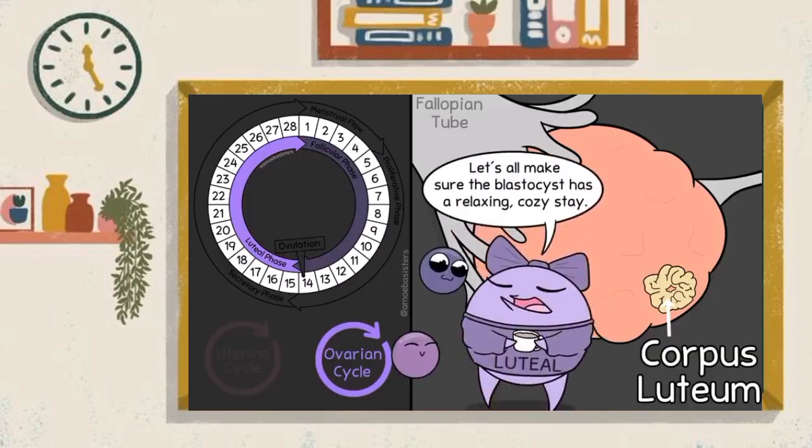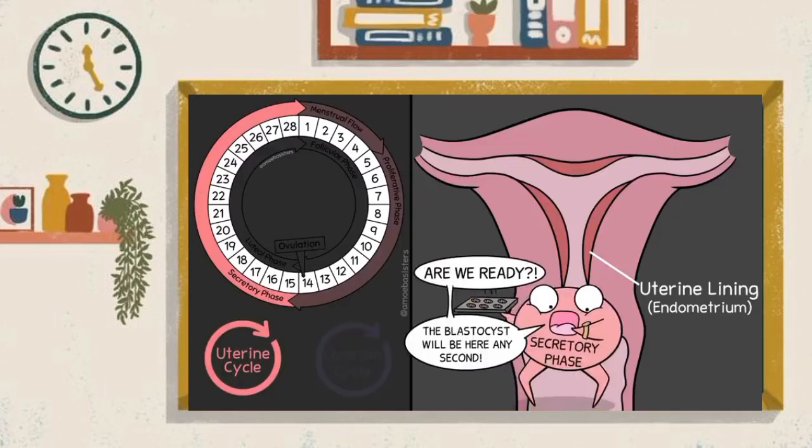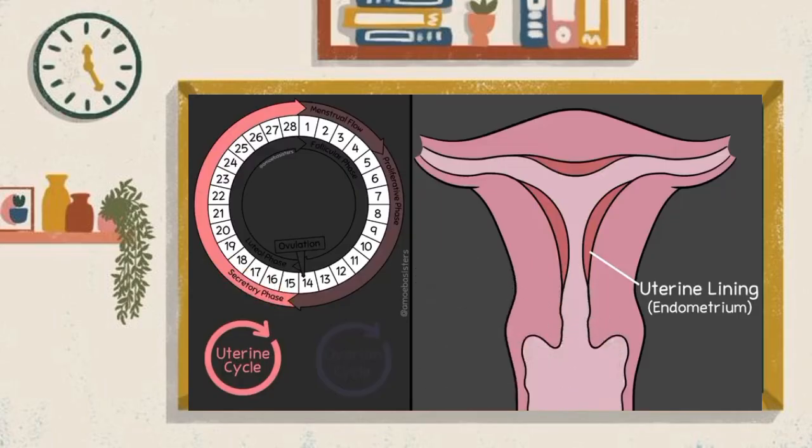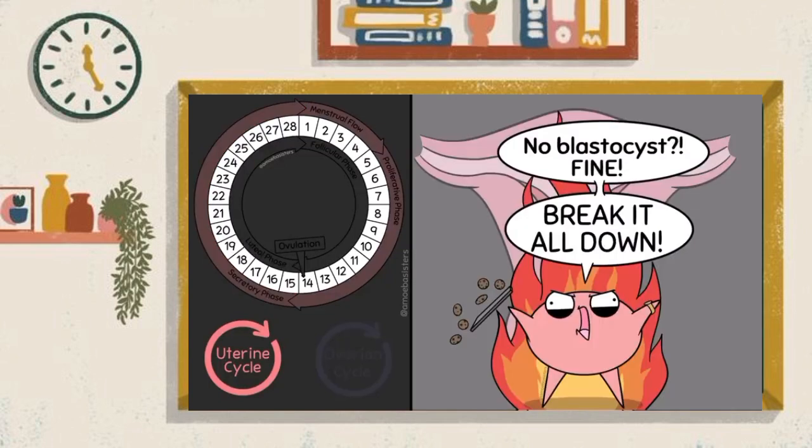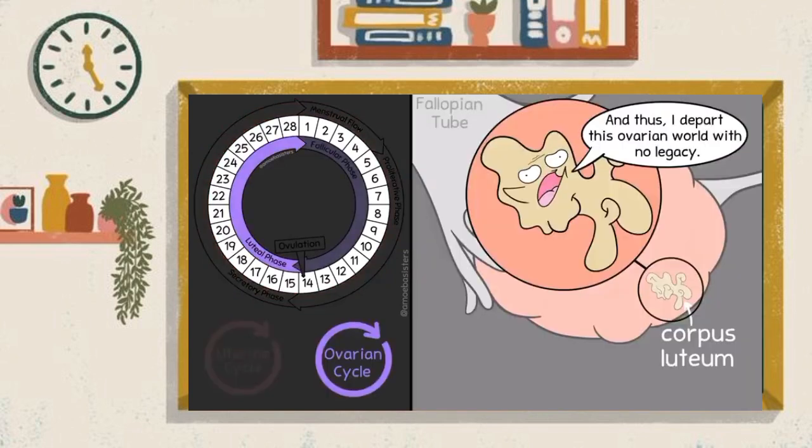Let's look at the uterine cycle now. It also will enter a new phase after ovulation. It's the secretory phase. All this endometrial tissue, this uterine lining, is continuing to build up and prepare for potential implantation of a blastocyst. If no blastocyst implants in the uterus, ultimately the corpus luteum will break down and the endometrium will start to degenerate. Day 1 of a new cycle will be when bleeding occurs again.